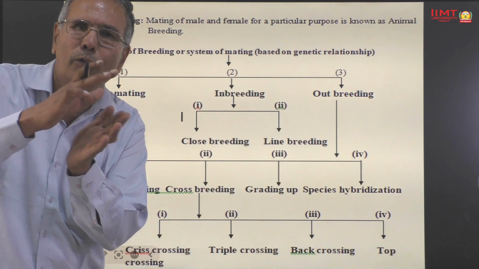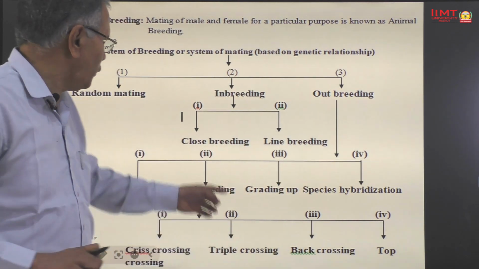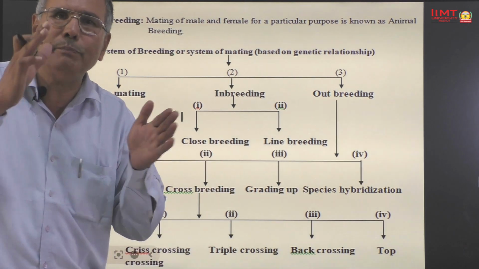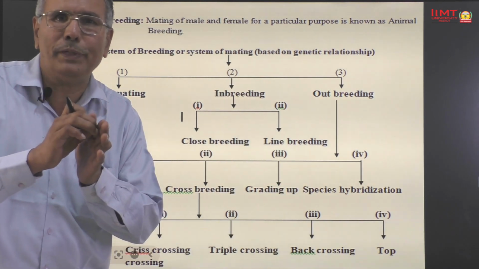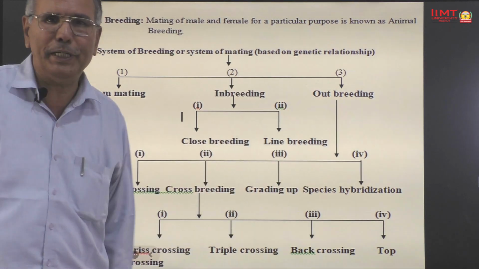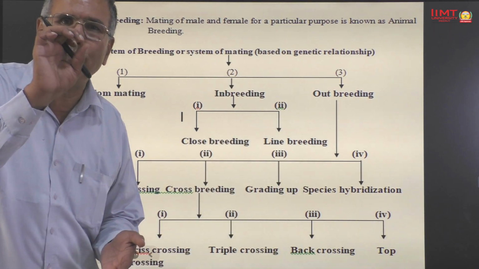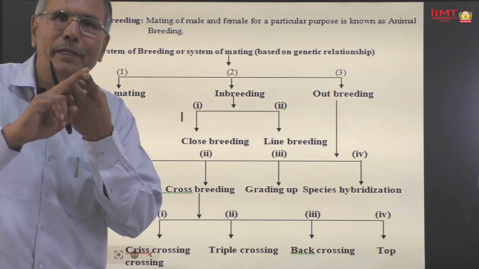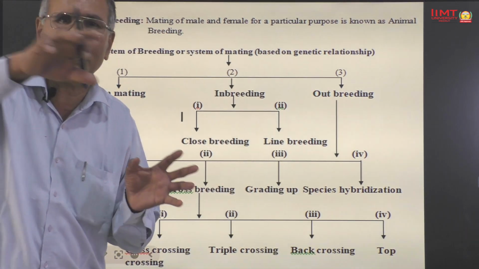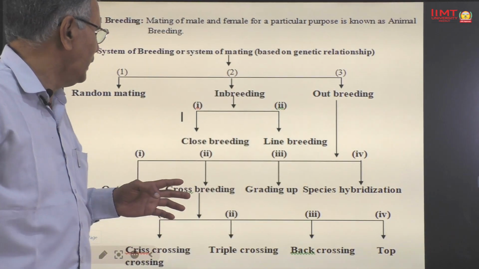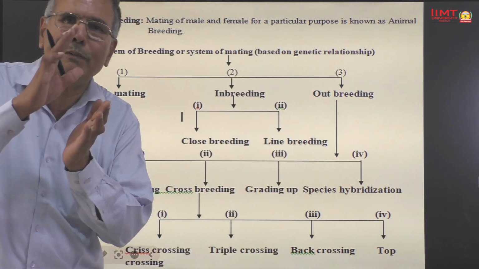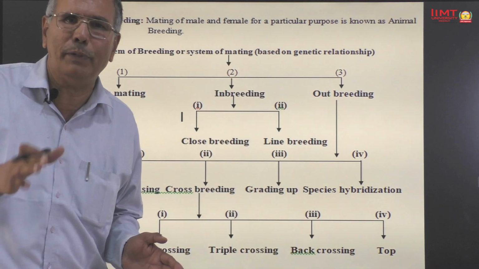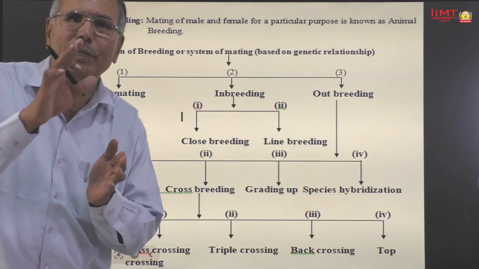एक ही नस्ल के असंबंधित नर और मादा पशुओं में मेल कराते हैं। क्रॉस ब्रीडिंग में अलग अलग 2 नस्लों के नर और मादा पशुओं में मेल कराते हैं। In crossbreeding, mating is made between male and female of 2 different breeds. In case of grading up, mating is made between a purebred bull and a non-descript female and their female progeny in successive generations. तो ग्रेडिंग अप में हम शुद्ध नस्ल के सांड से अशुद्ध नस्ल की मादाओं का क्रॉस कराते हैं और पीढ़ी दर पीढ़ी कराते चले जाते हैं। In case of species hybridization, mating is made between male and female of 2 different species.